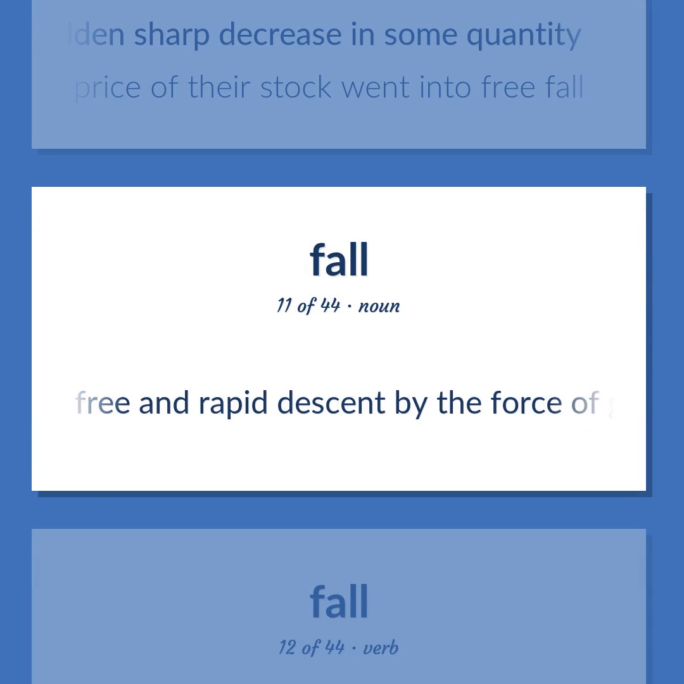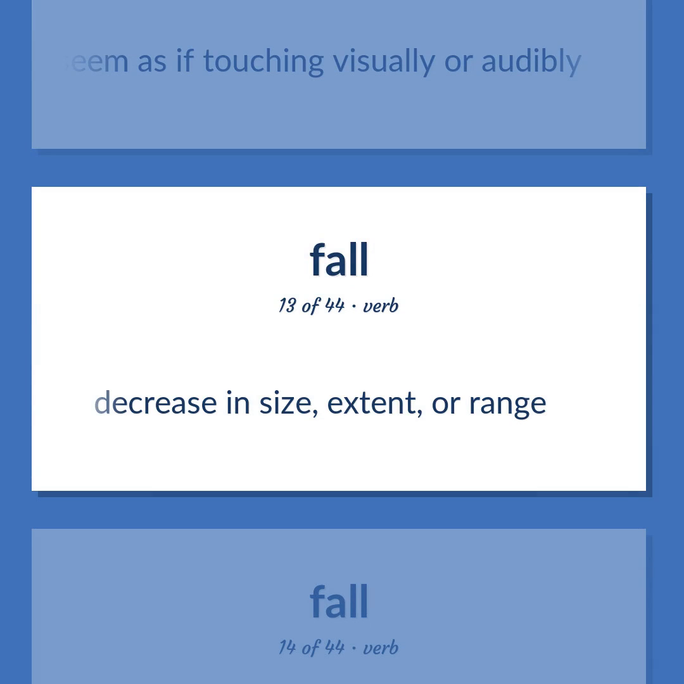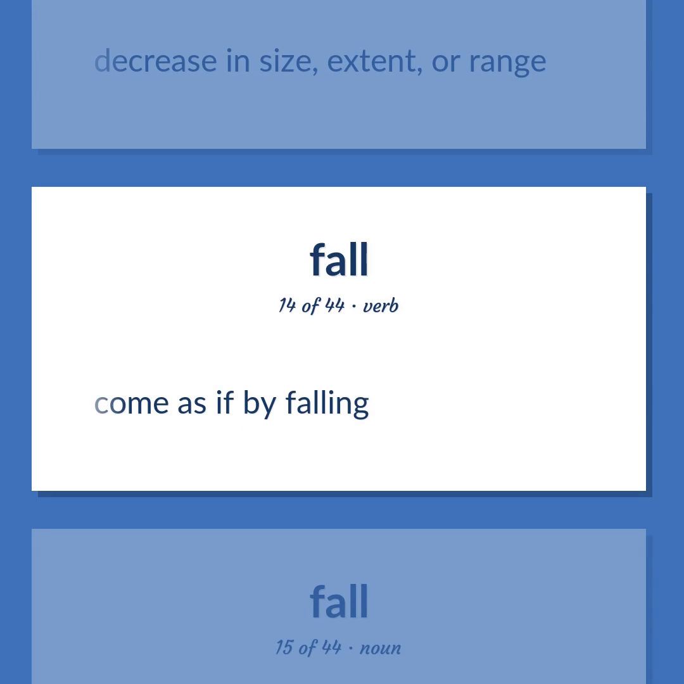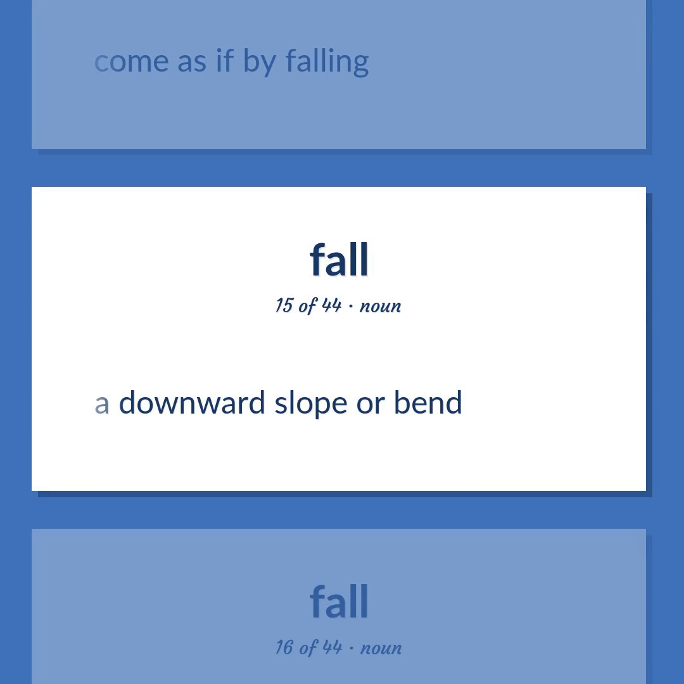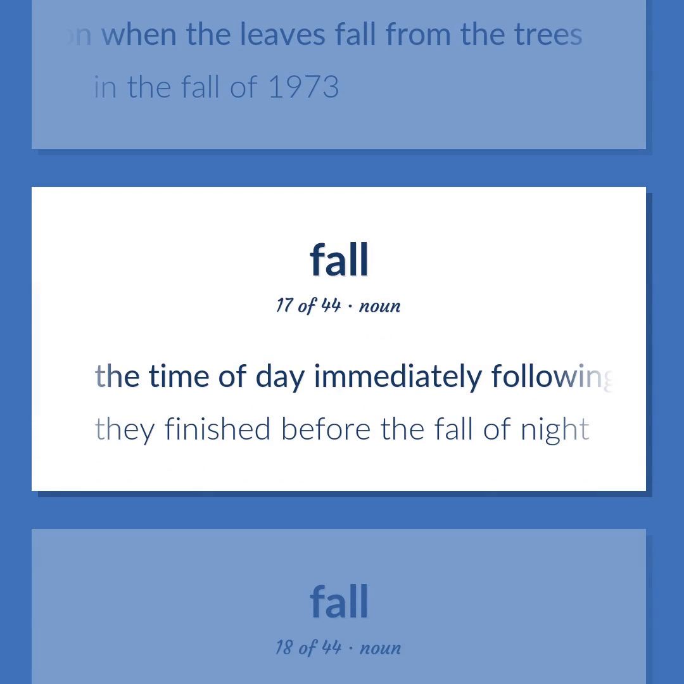A free and rapid descent by the force of gravity. Touch or seem as if touching visually or audibly. Decrease in size, extent, or range. Come as if by falling. A downward slope or bend. The season when the leaves fall from the trees. In the fall of 1973. The time of day immediately following sunset. They finished before the fall of night.